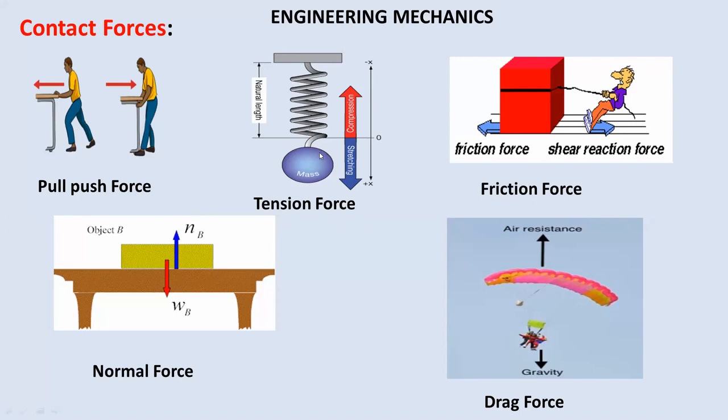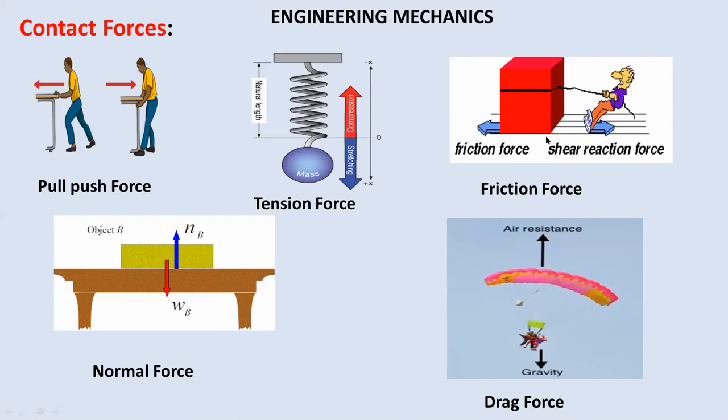Then the second force, that is a contact force again, is the tension force. So in the picture, you can see one spring is connected, and to the spring, one mass is connected. Because of gravity, this mass will move in the downward direction, and because of that downward motion, the spring will undergo deformation. So basically this spring will experience a tension force because of the mass. This is the example for the tension force.